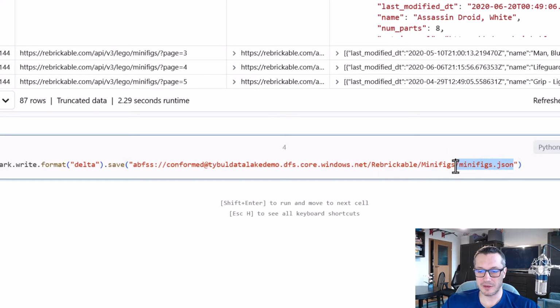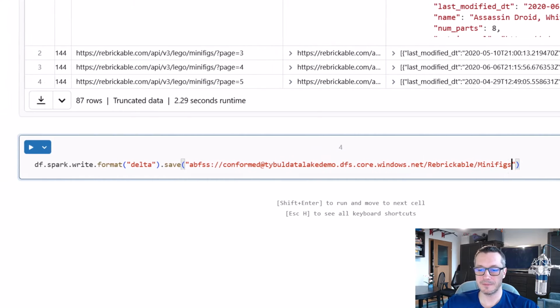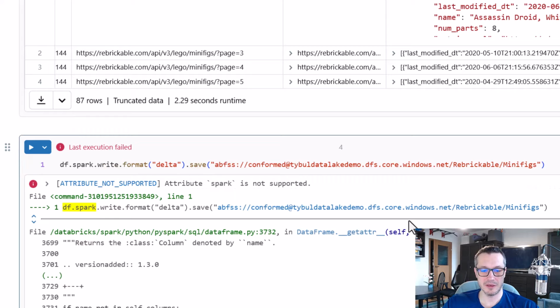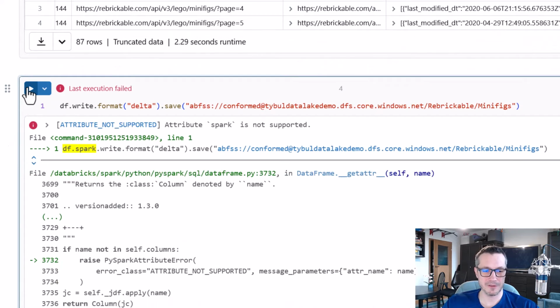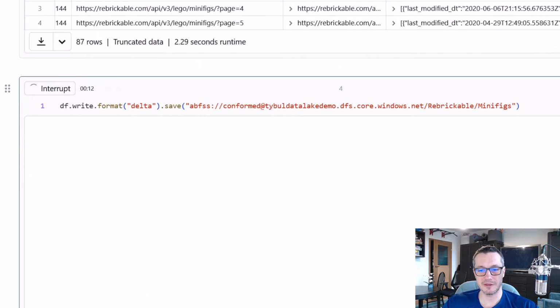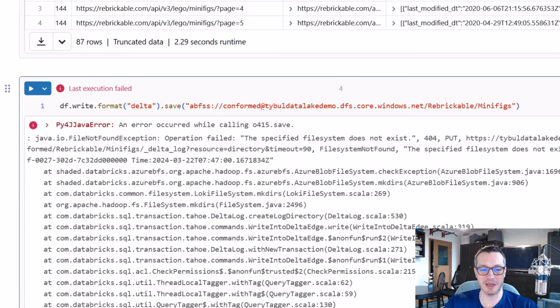We don't need this file name, and let's see what happens if it would do the trick. So like so, I forgot about one thing. I don't remember the syntax by heart. Oh, come on. It says this conformed container doesn't exist.